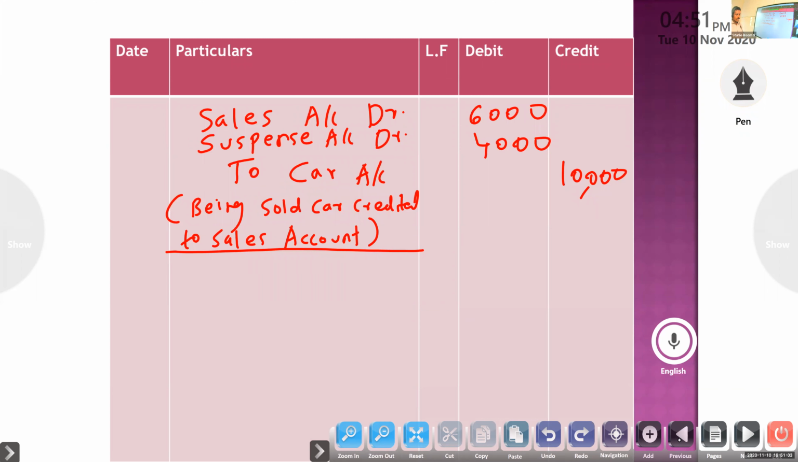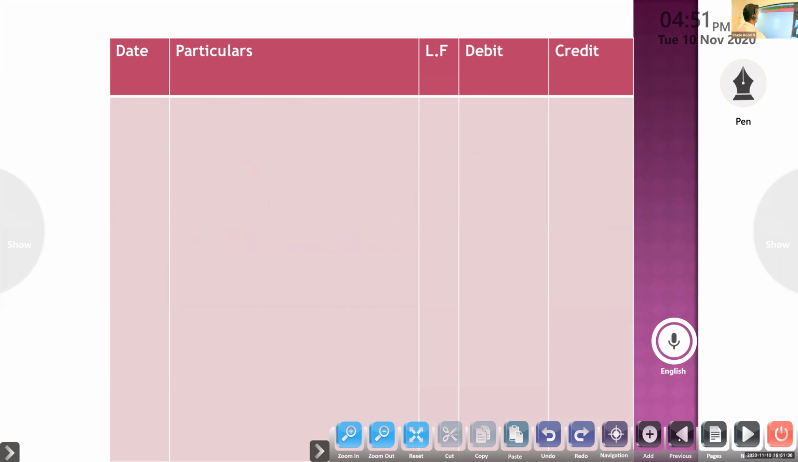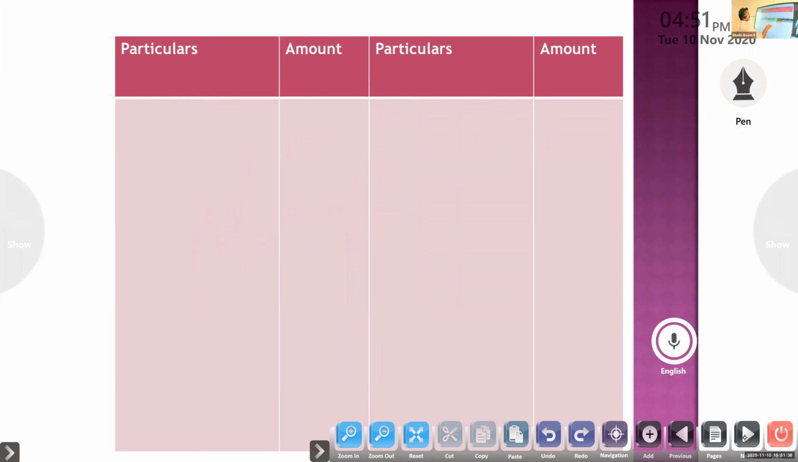So now we will prepare the suspense account. First, we have to look at the trial balance, which didn't agree and showed an excess debit. Excess debit is there, so on the credit side we will write excess debit. So we have to prepare the suspense account,